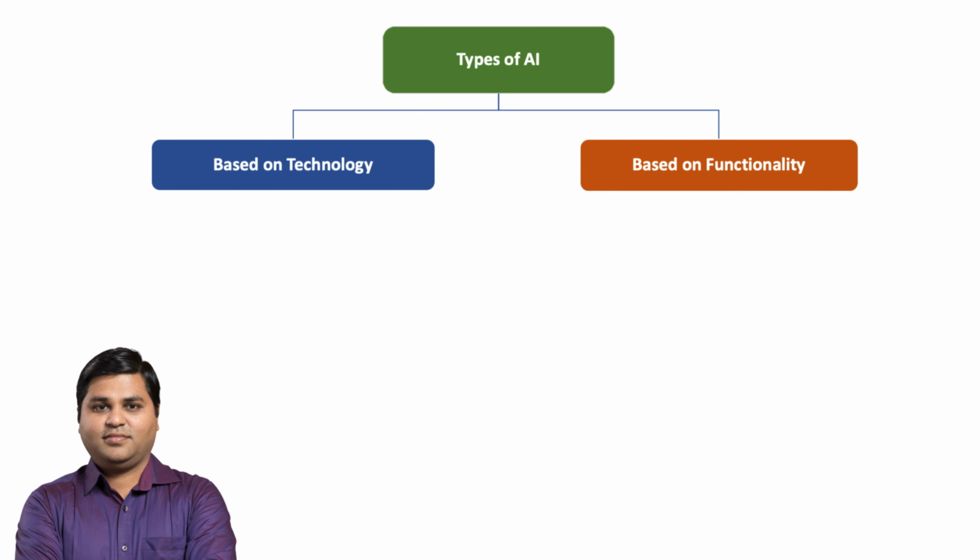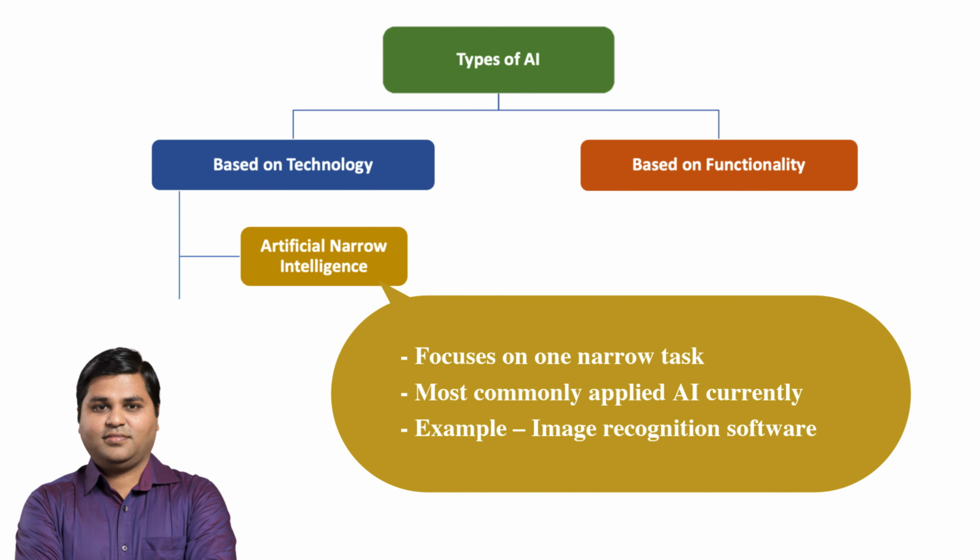Let's take a look at the different types of AI based on technology. There are three main types. First, there's artificial narrow intelligence, or ANI, also called weak AI. This type of AI focuses on one narrow task and cannot perform beyond its limitations. ANI is the most commonly used type of AI today.